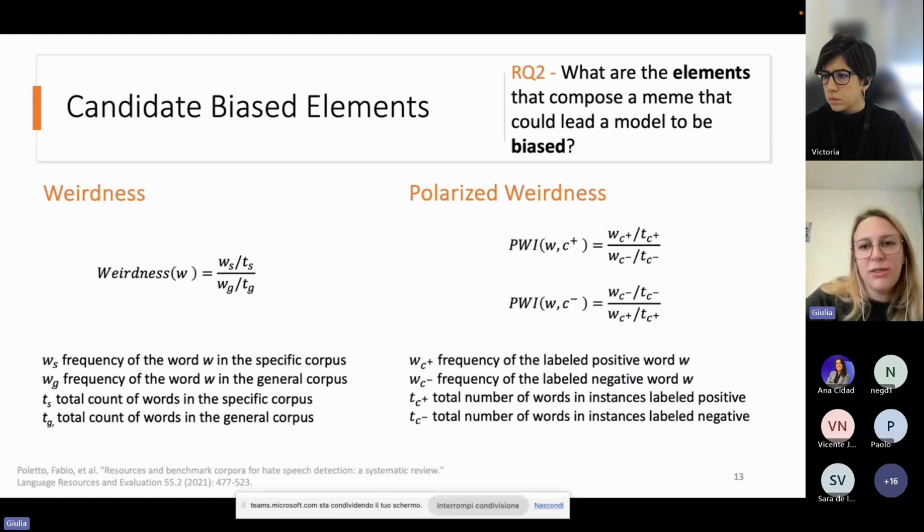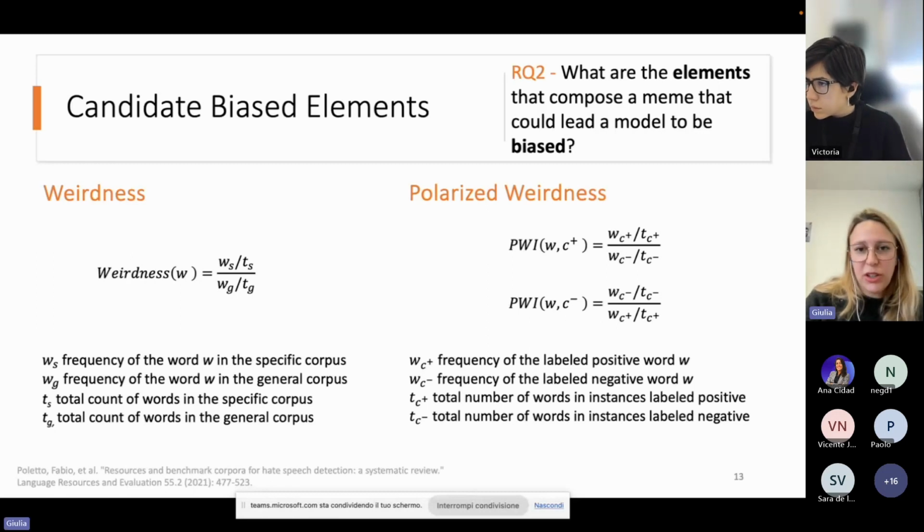So in order to identify those elements that can lead the model to be biased, there are some state-of-the-art metrics, for instance the polarized weirdness index. However, those metrics have some unwanted behaviors. For instance, they are unbounded and they don't properly allow a comparison within the elements.